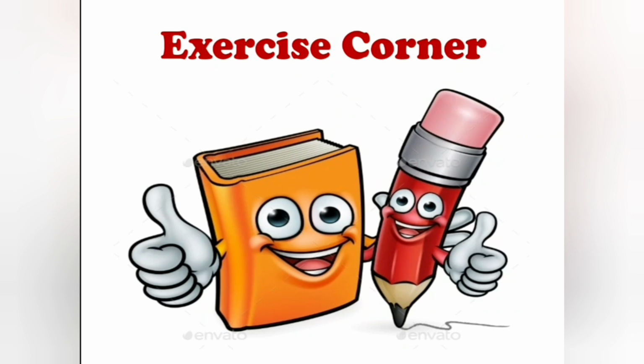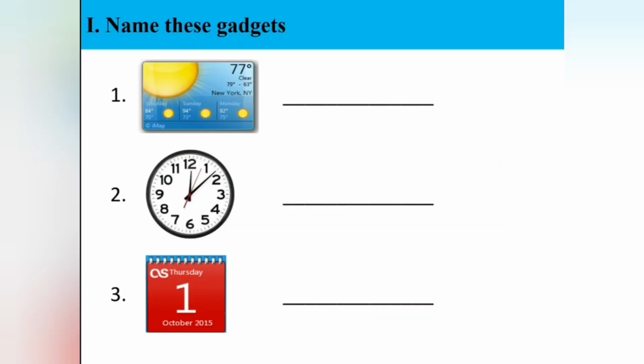Let's see the book exercises. Children, all of you take your computer science book and turn to page number 28. In that, the first Roman is "Name these gadgets". They are given some images of gadgets. You have to find their names and then write. What is the name of the first gadget? Weather is the name of the first gadget.